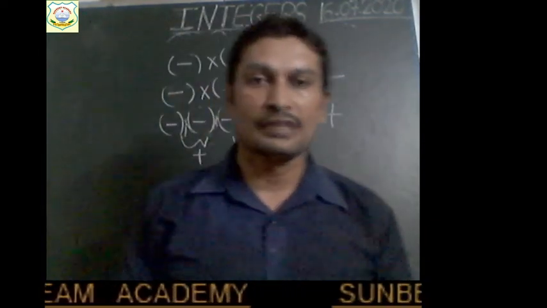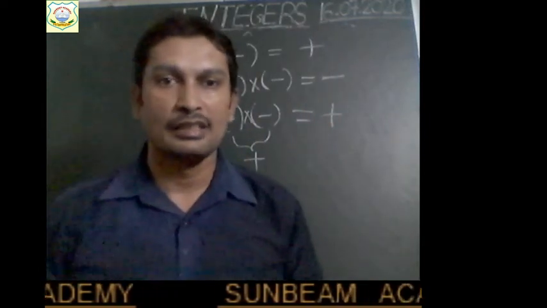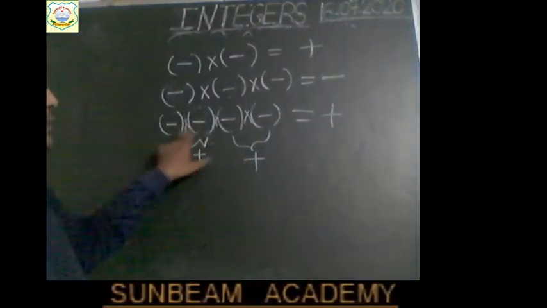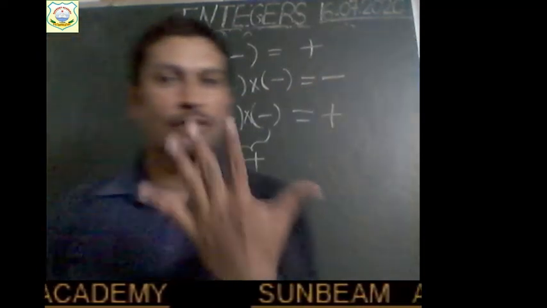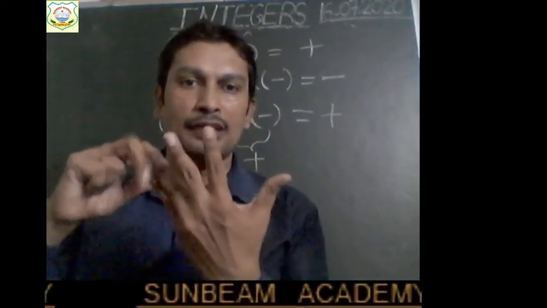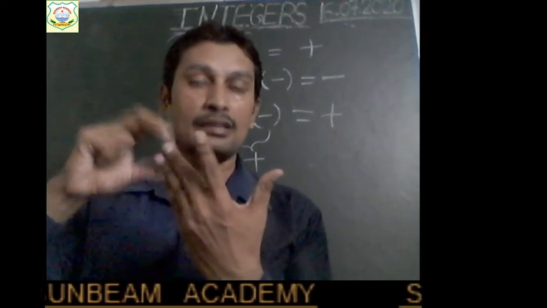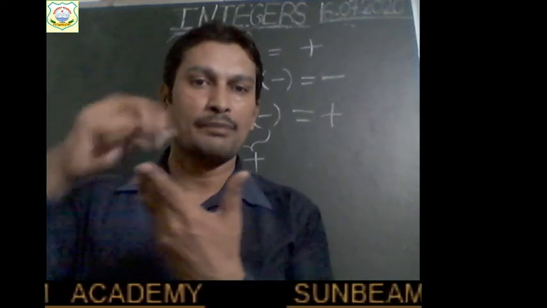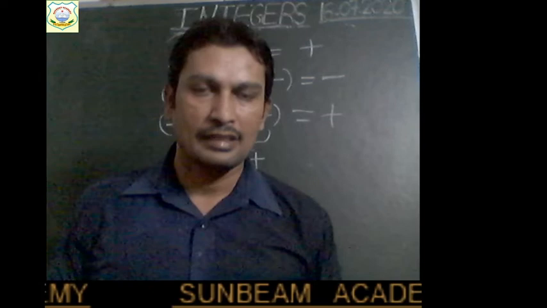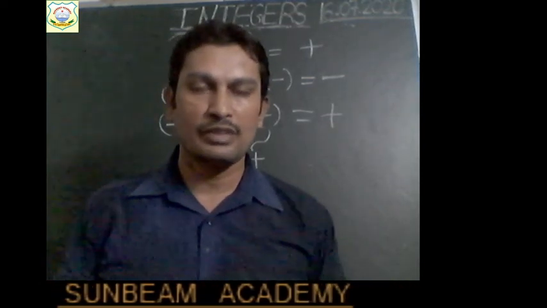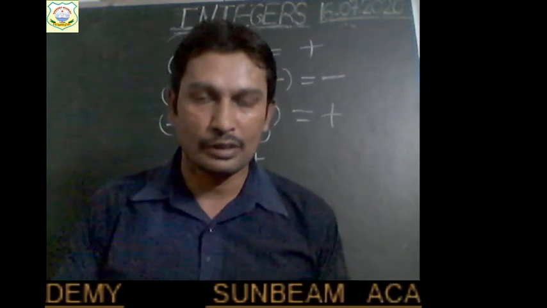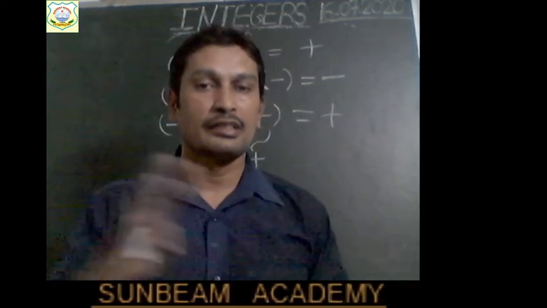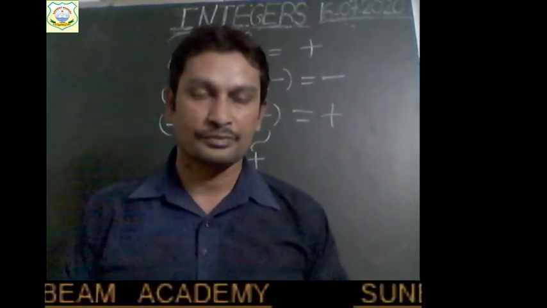But if we are choosing an odd number of negative integers, three times, minus minus minus, or if we are choosing negative integers five times, minus minus plus, plus minus minus, minus minus again plus, and plus minus minus, then the result is minus. So when we multiply an odd number of negative integers, their product will be negative, okay.